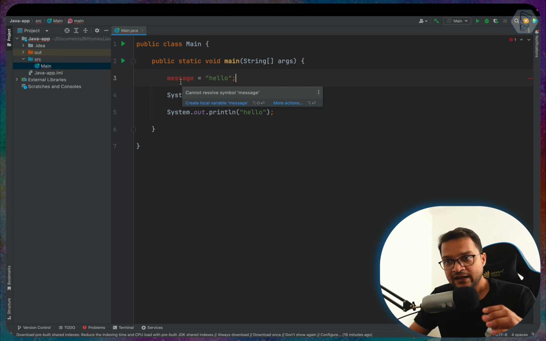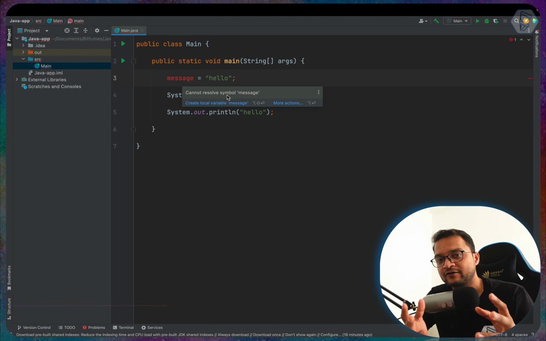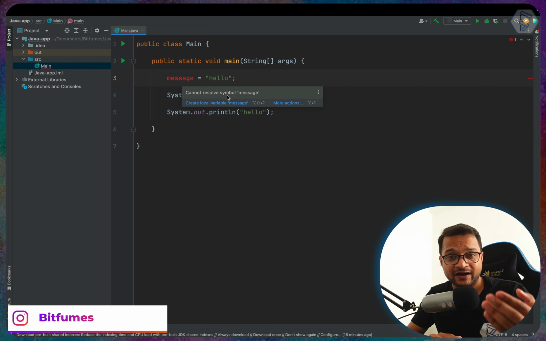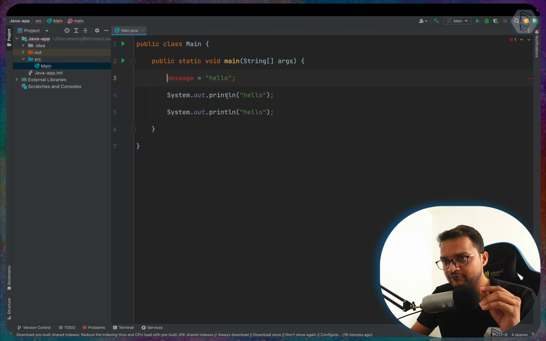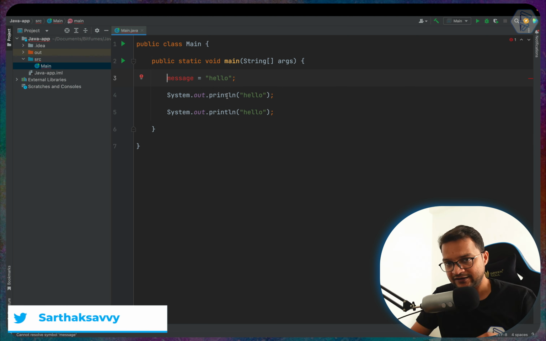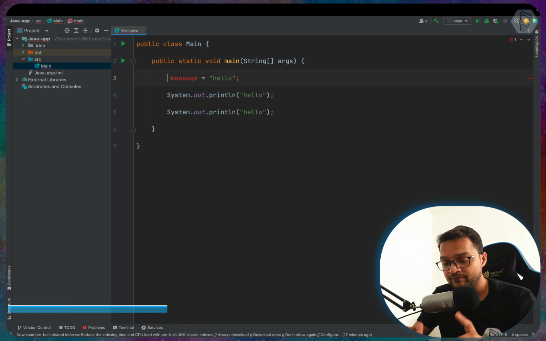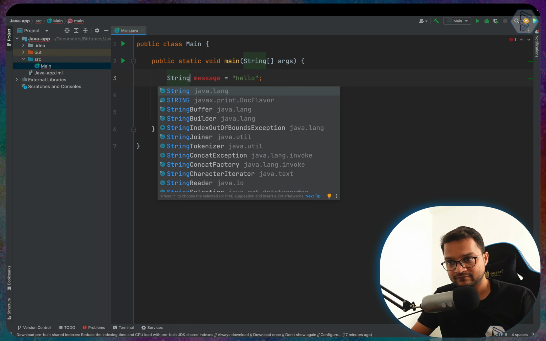It says cannot resolve symbol. Why symbol? We are creating a variable. Why is it taking it as a symbol? So in Java, whenever you create a variable, you need to tell Java, hey Java, the variable we have created is of type string.